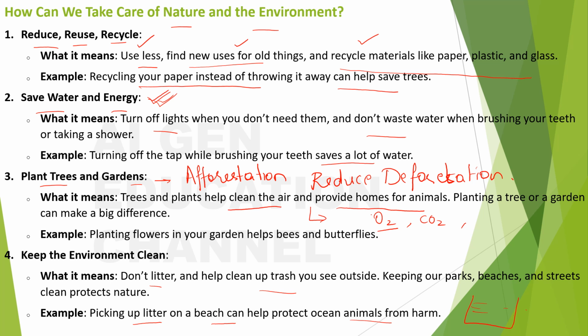See, at the beach there will be many animals in the water, right? Beach is a place where people come and enjoy. They eat the food, and if they throw it on the beach, it will eventually reach the water, and the animals there will get very badly affected because of the exposure to plastic, right?